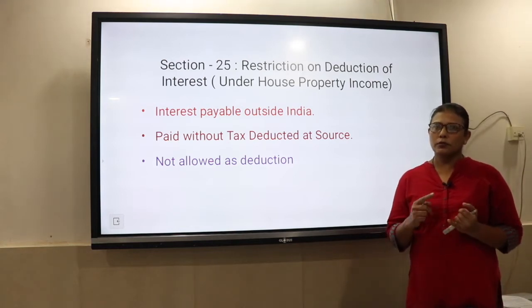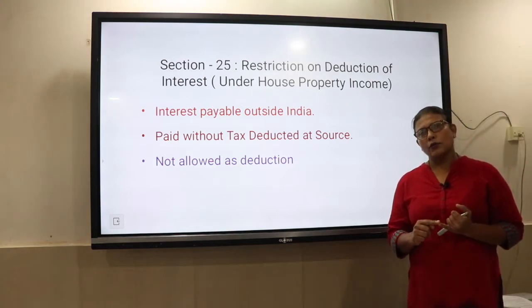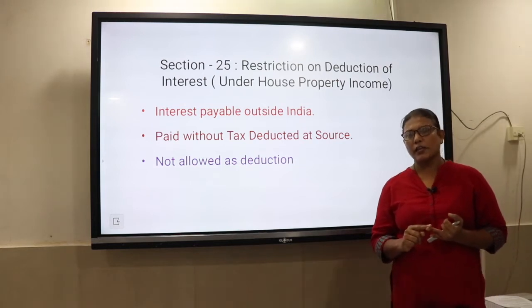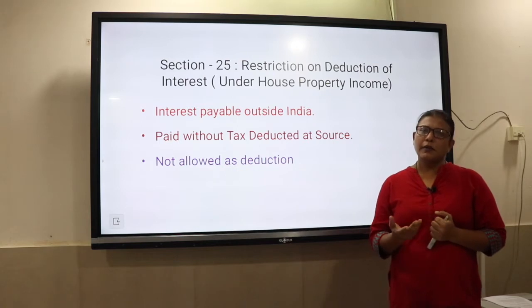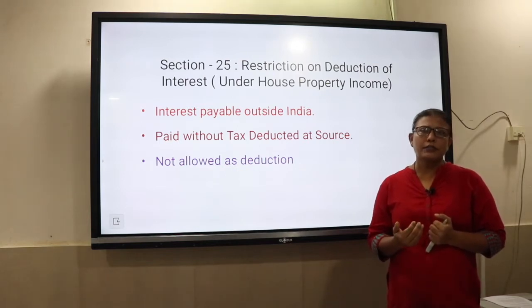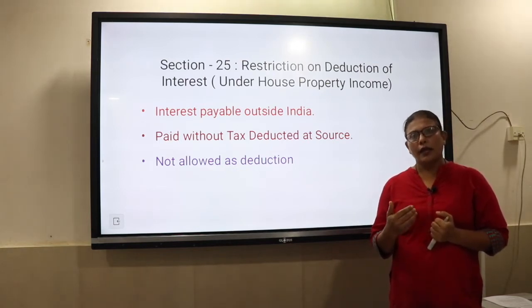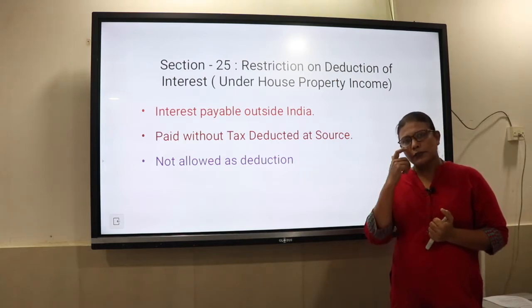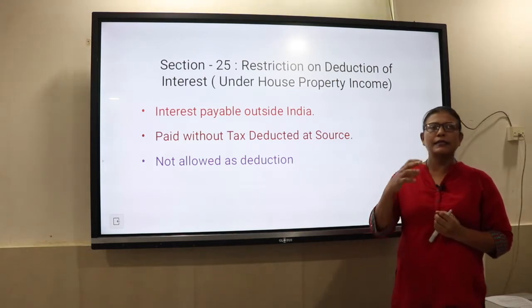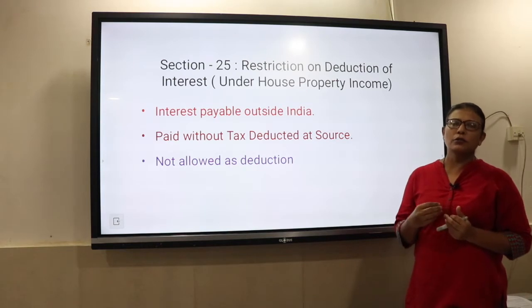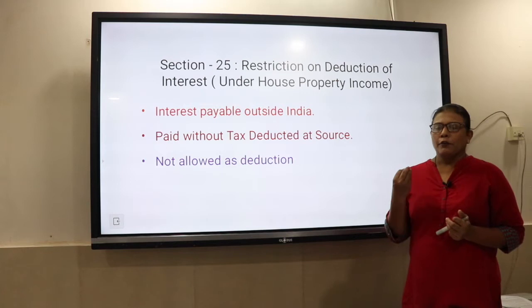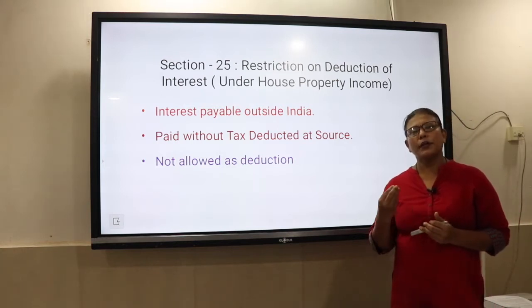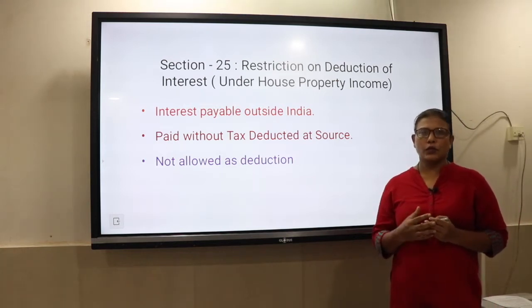From section 22 to 24 we have learned how to compute income from gross income from let out house property, gross income from self occupied house property, then gross income from deemed to be let out. Similarly, we have claimed the deductions and arrived at annual value, and then deducted municipal taxes and so on. So we have basically tried to understand how to compute income when there is a let out property, a self occupied house property, or a deemed to be let out house property.